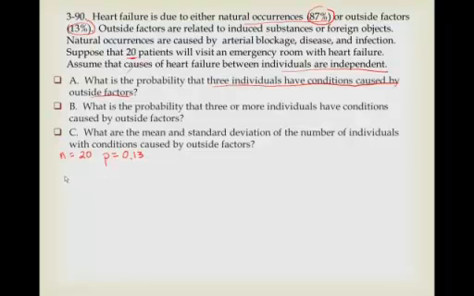So for part A, the probability that x is equal to 3 is just 20 choose 3, times 0.13 raised to the third, and then 1 minus 0.13 raised to the 17th. And when you calculate that all out, it's 0.235.